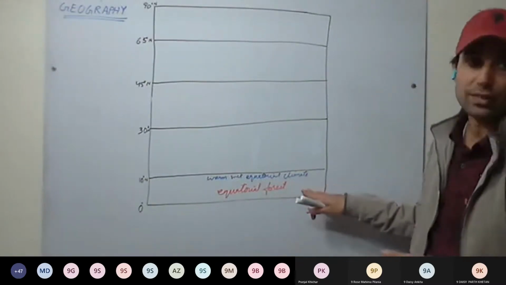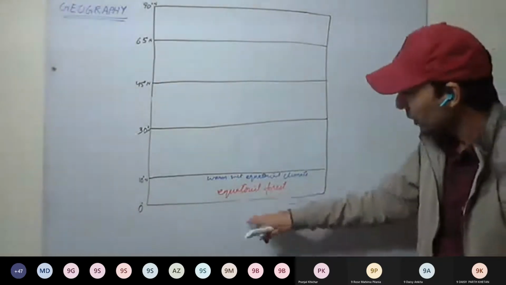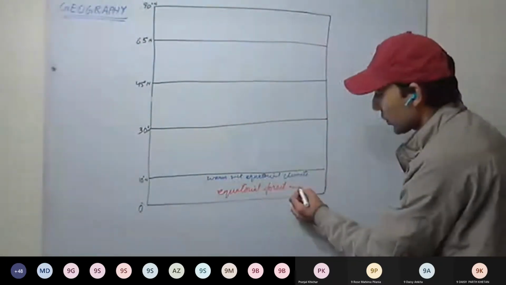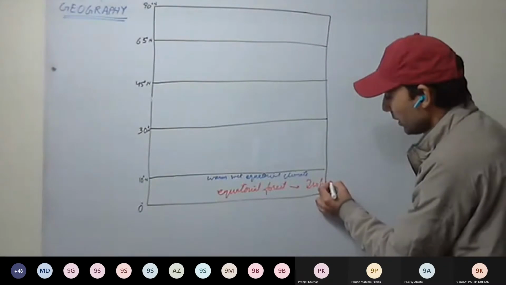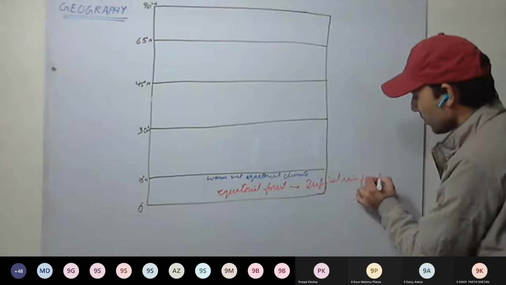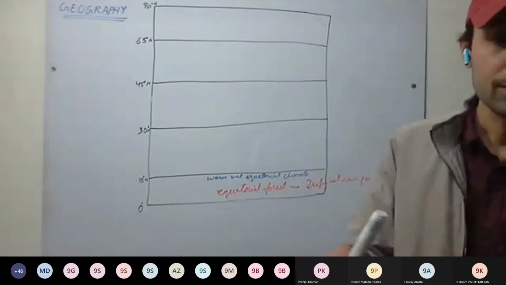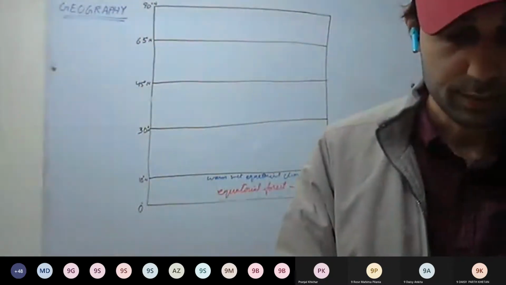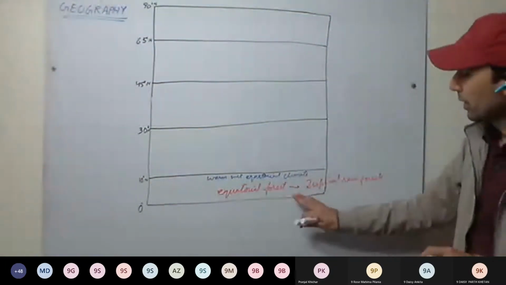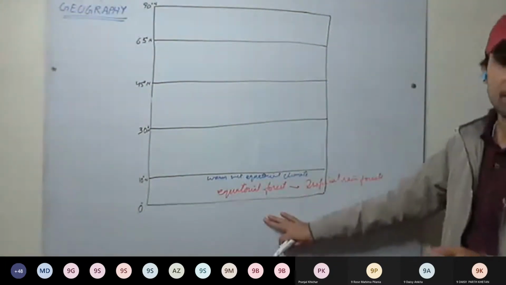They are sometimes called selvas as well, and we call them tropical rainforests as well. These equatorial forests are called tropical rainforests. Okay, selvas, we'll be discussing them in detail afterwards.